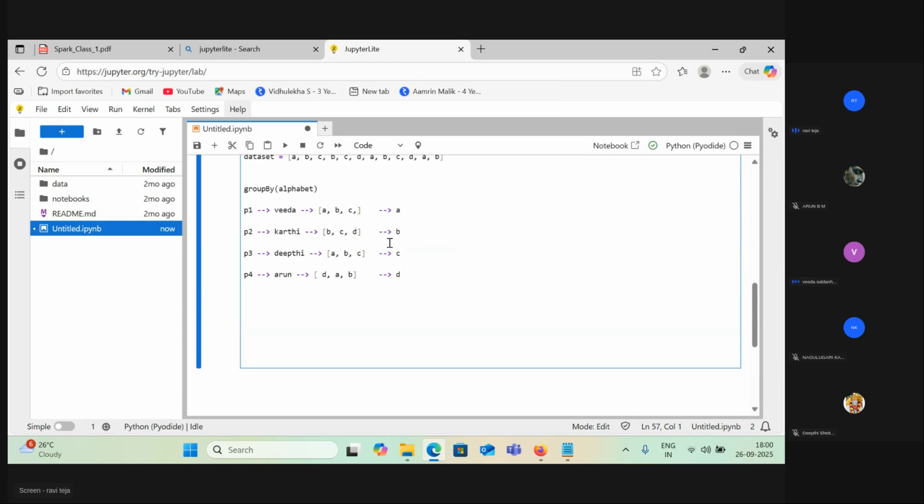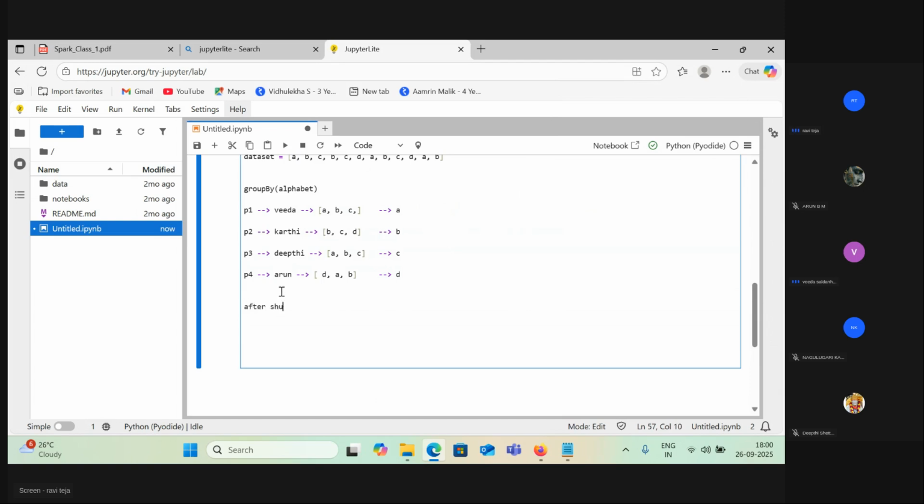You have only one, so now you will say A is one. But now let me know, do you have any A's in the next three partitions? Do you have any A's with your friends? Yes, Deepthi, I have one, and in Arun, I have one more. Yeah, in Deepti's partition you have one, and in Arun's partition you have one. That means this data needs to shuffle to you, right?